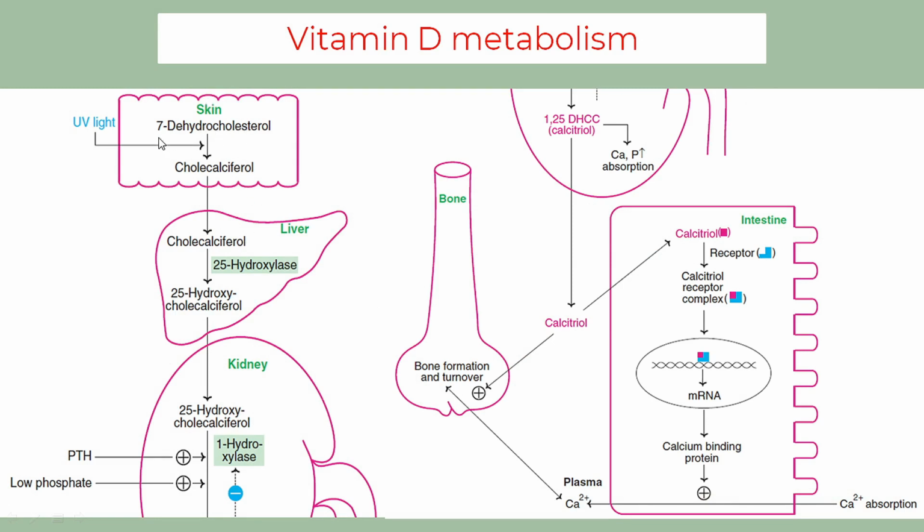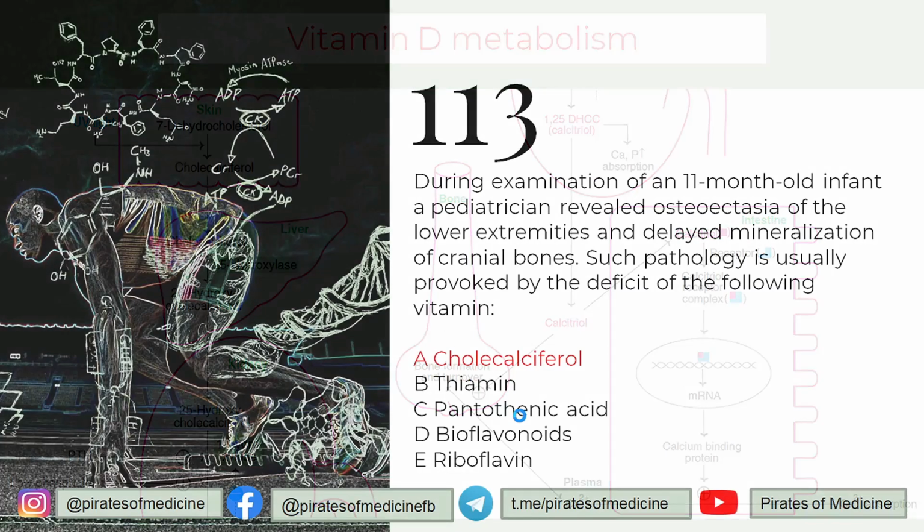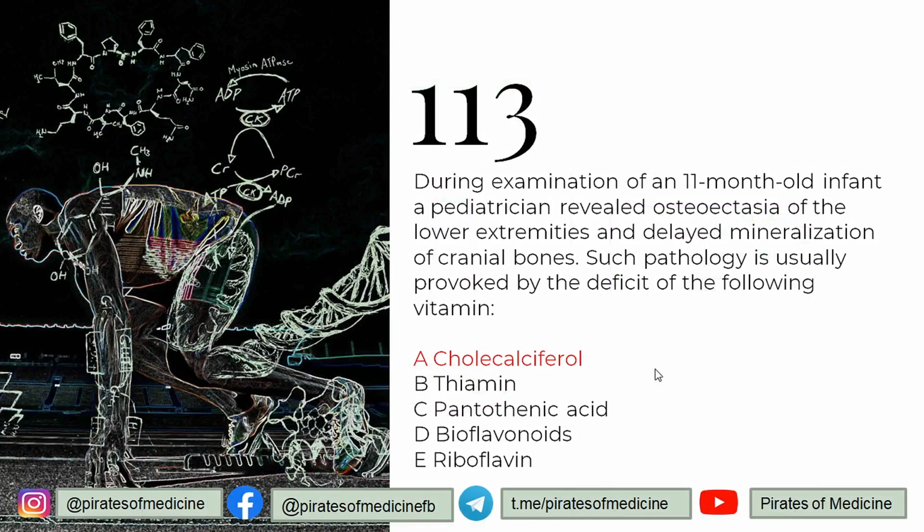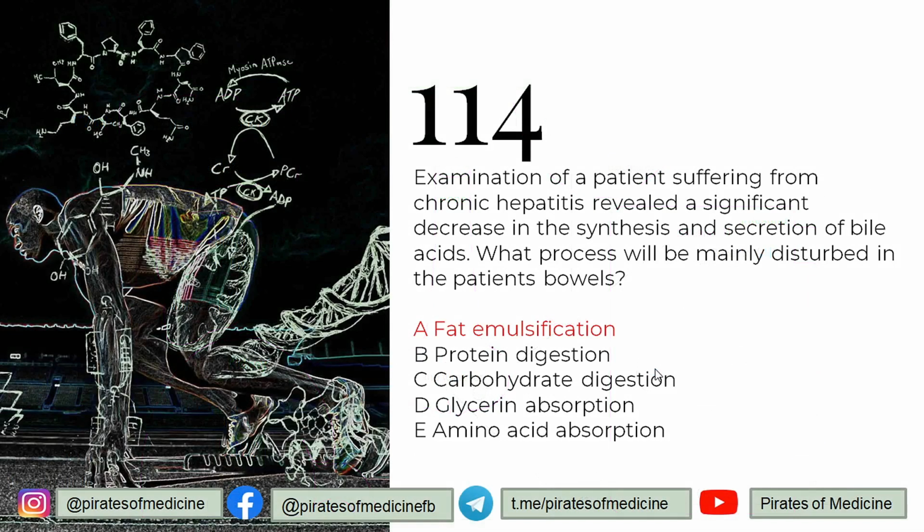In the skin, 7-dehydrocholesterol is converted into cholecalciferol with the help of UV light. Cholecalciferol goes to the liver to form 25-hydroxycholecalciferol. In the kidney, this 25-hydroxycholecalciferol is converted into the active form, the calcitriol or the 1,25-dihydroxycholecalciferol. And this calcitriol has the function of increasing calcium and increasing the formation of bones with the help of calcium deposition, and this is why the answer is vitamin D. Correct? We already studied this.